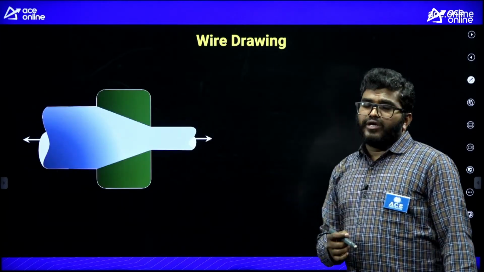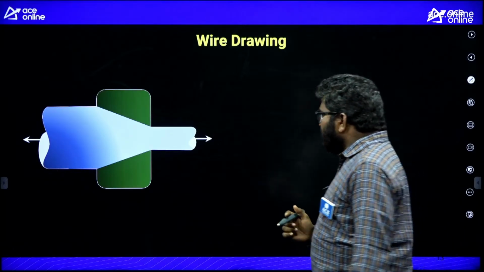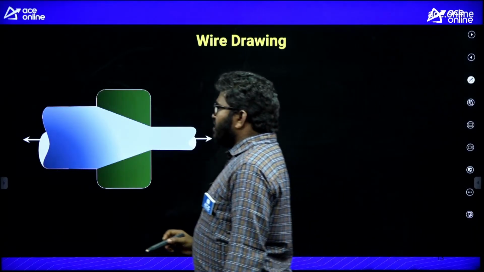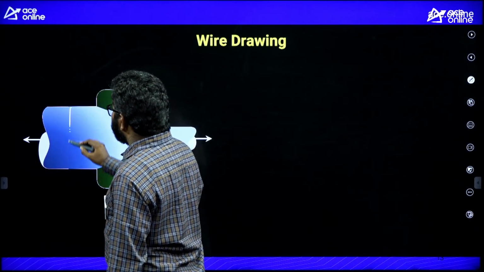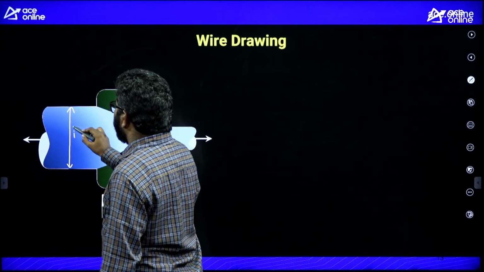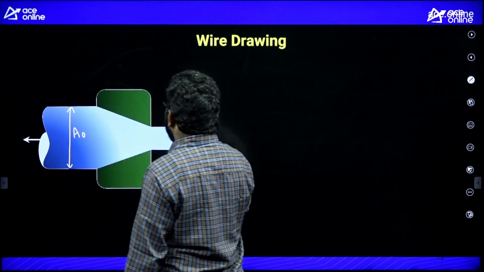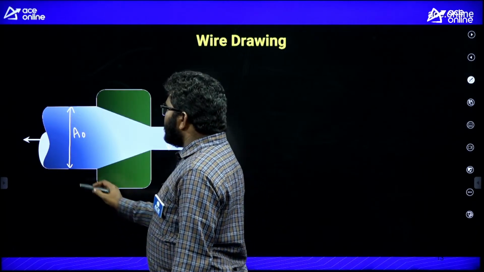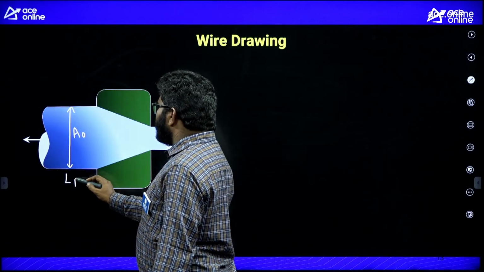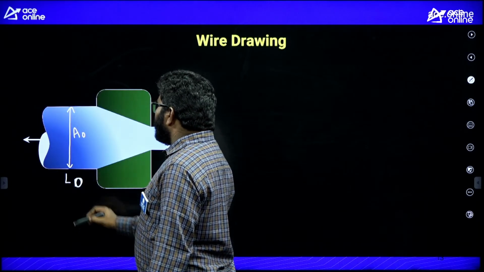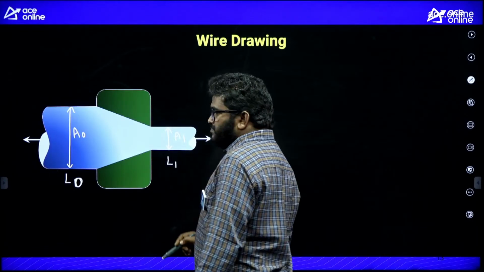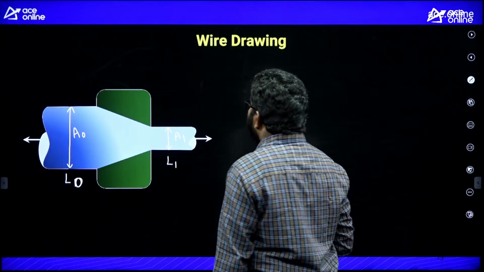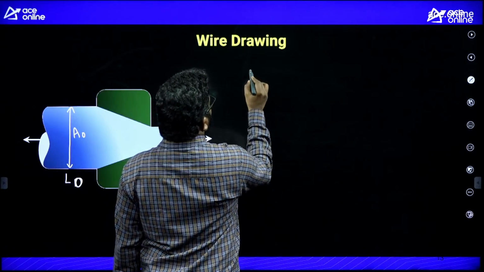Next is wire drawing operation. In the case of wire drawing operation, remember, for what purpose? To reduce the cross-sectional area of the wire. This is the initial area and this is the final area, A0 and A1. This is the initial length of the wire, L0, and the final length L1. So the volumetric change here is also 0.